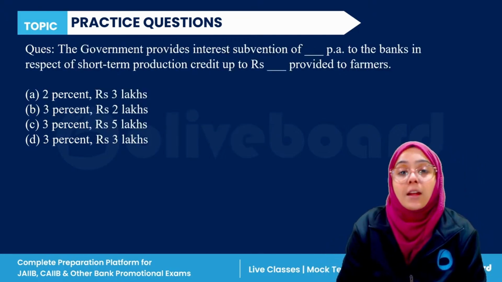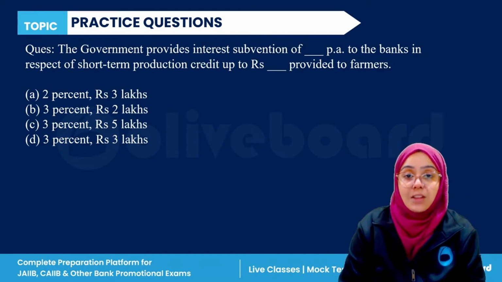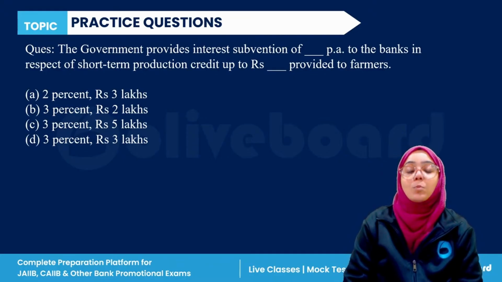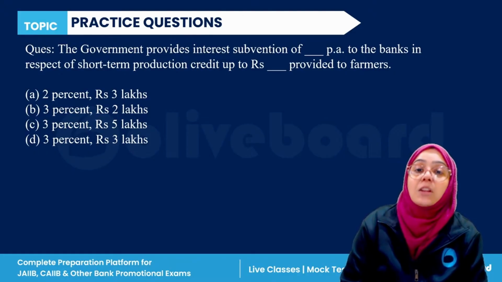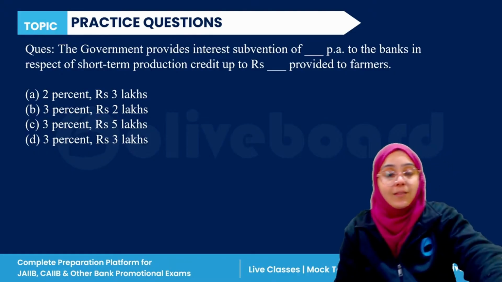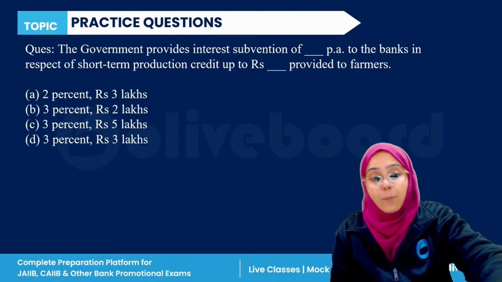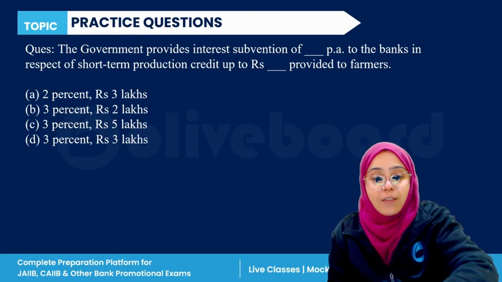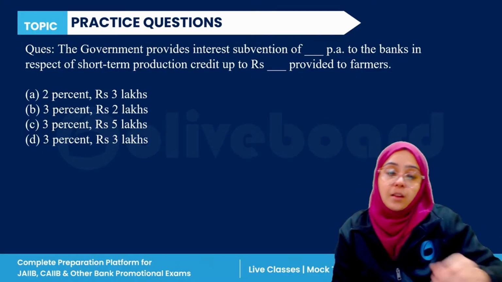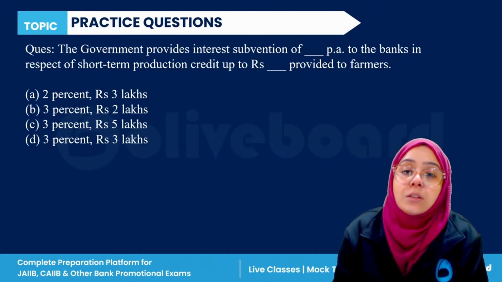Next question. The government provides interest subvention of dash per annum to the bank in respect of short-term production credit up to dash provided to the farmer. Very easy. These types of questions are important because they are fact-based questions. You just have to learn facts, everyone. Everyone, please answer this question.